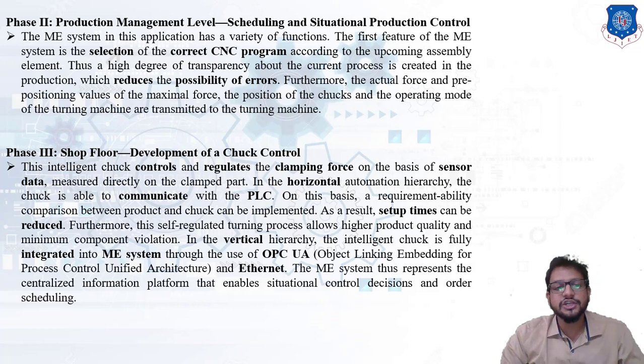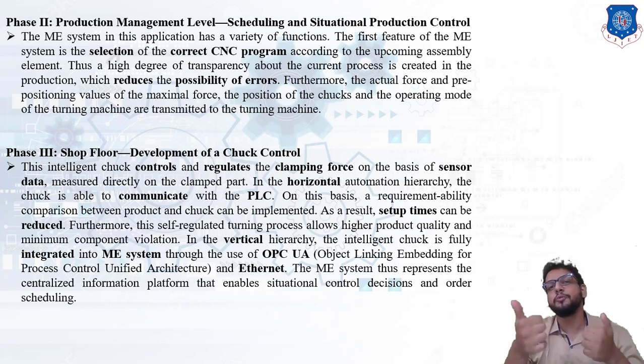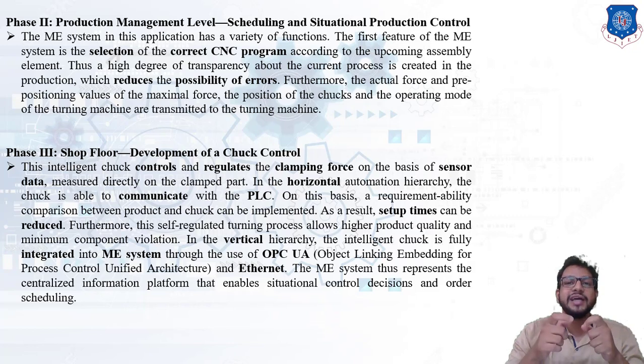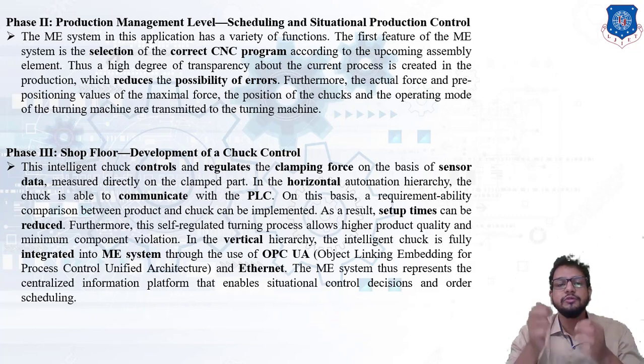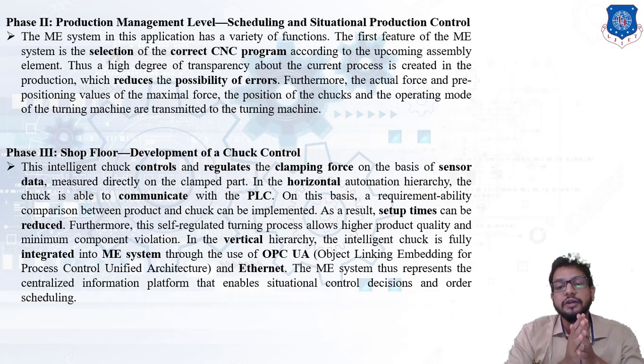The intelligent chuck is fully integrated into the MES, that is the manufacturing execution system, through the use of OPC UA. Now what is OPC UA? It is called object linking and embedding for process control, unified architecture, and Ethernet. Ethernet is an internet which is used within the company or within the factory.